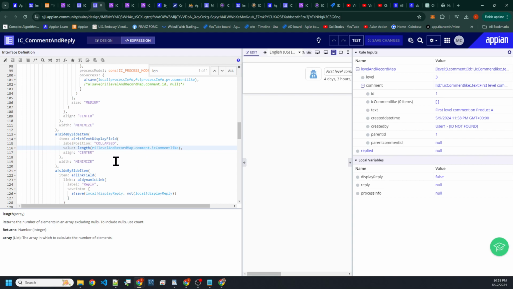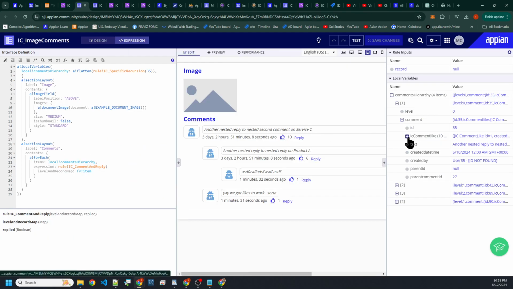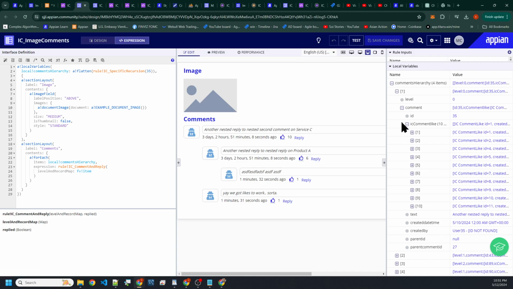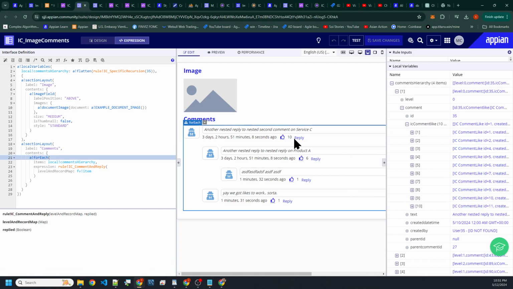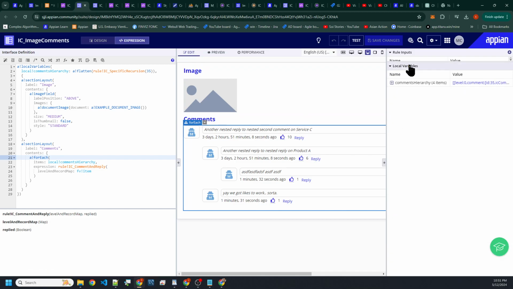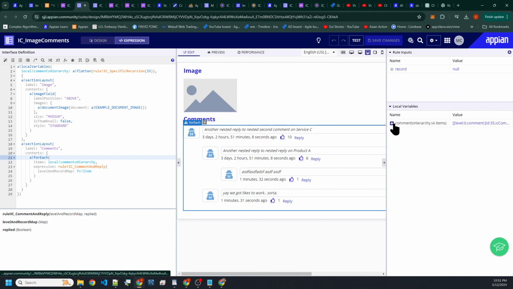But then again, it's not a perfect implementation because Appian limits this to only 10. That's why I'm only seeing 10 here. We have to go another route to get this data somewhere and pass it in a separate way so that it's not nested.